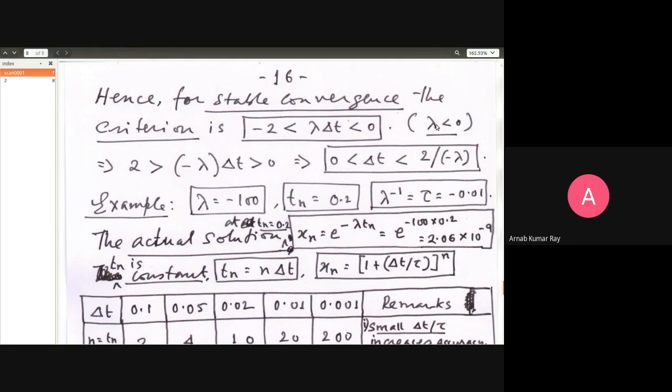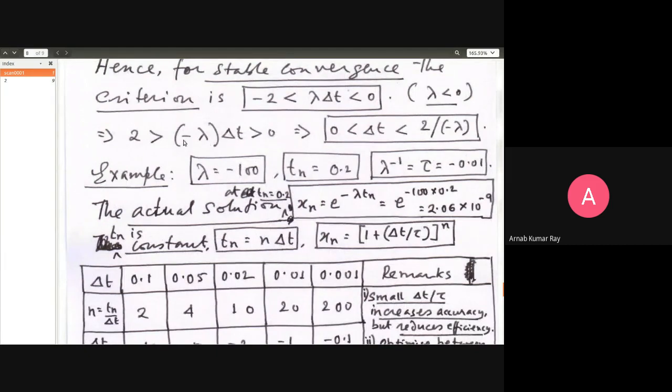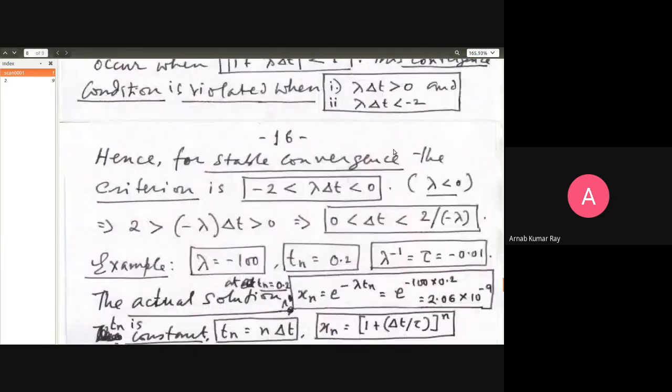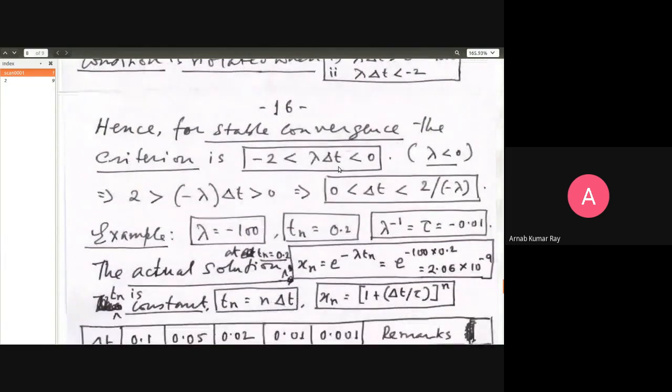Remembering that lambda is actually a negative quantity, therefore minus lambda is a positive quantity. Thereafter, what we do is divide this inequality by minus lambda. So 0 is less than delta t, which is less than 2 by minus lambda. That is the criterion for stable convergence.